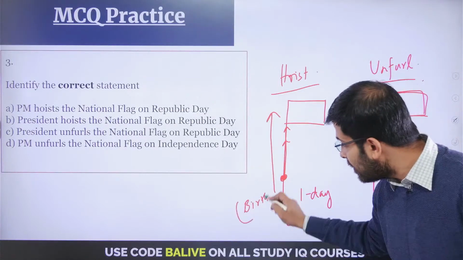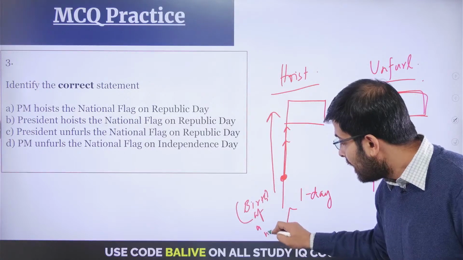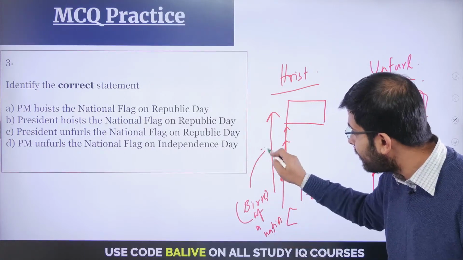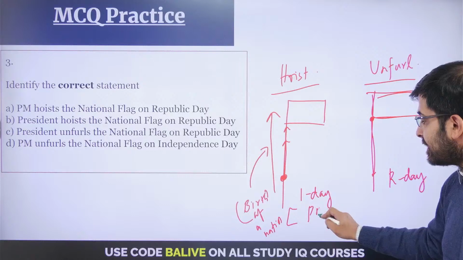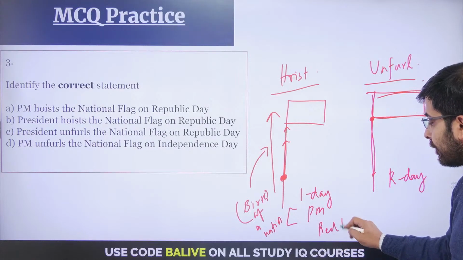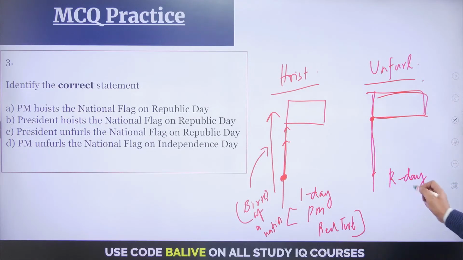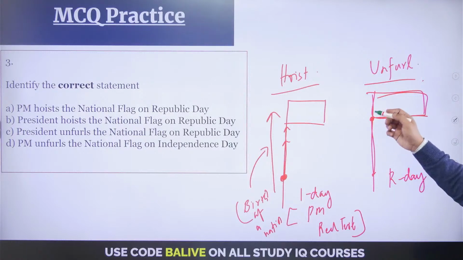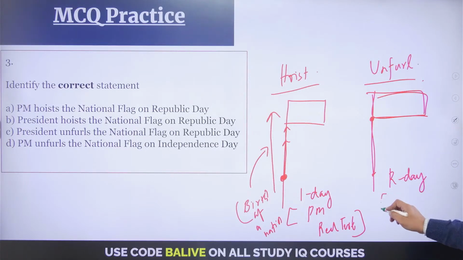So this birth of a nation is reflected in the hoisting of the flag, which is done by the Prime Minister from the Red Fort. Okay. And on Republic Day, what you find is that the nation is already free, and thus this is done on 26th of Jan, that's Republic Day, by the President.